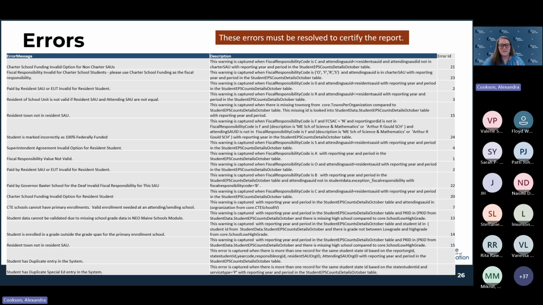A lot of these are just alignment with the reconciling of resident town geocode and where the student is actually residing and whether or not your district can use a certain code, things like that.